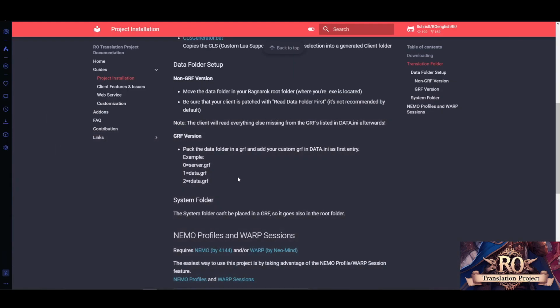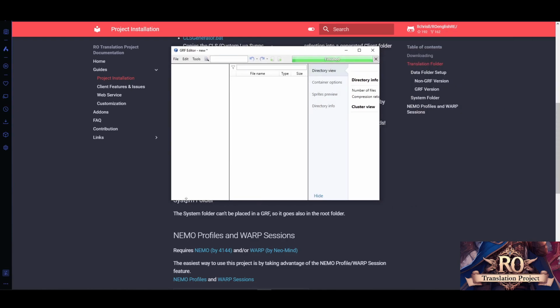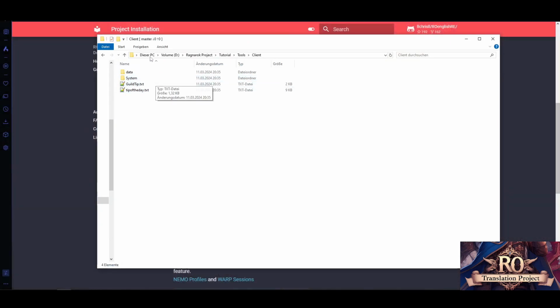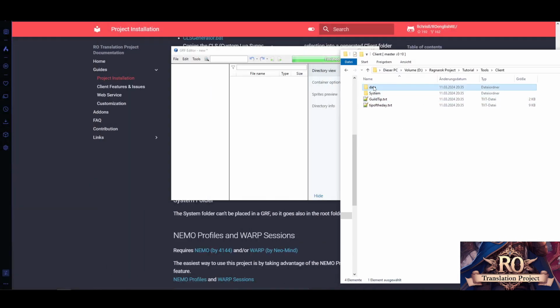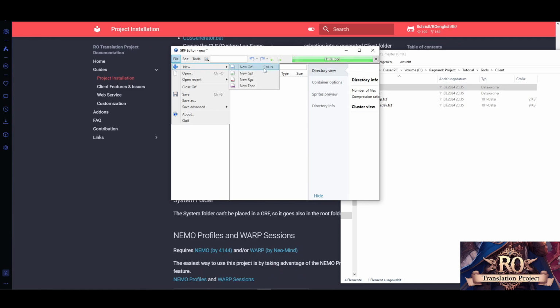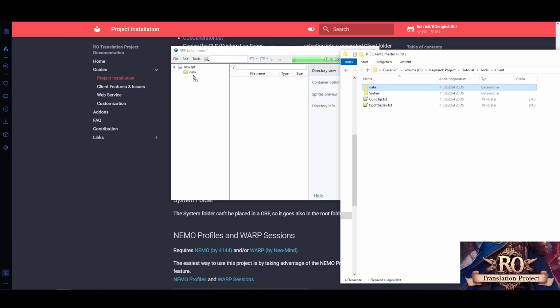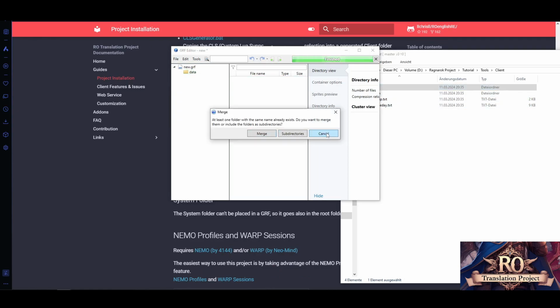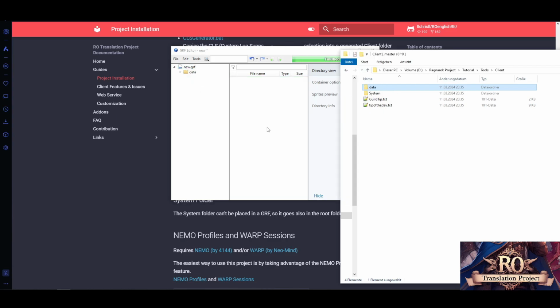So back to topic. Once you have set up your, of course, you need a grf editor for this. Pretty much you go to editor, make a new grf, move your data folder in there, wrong one, like this.